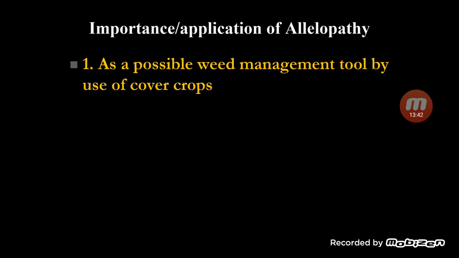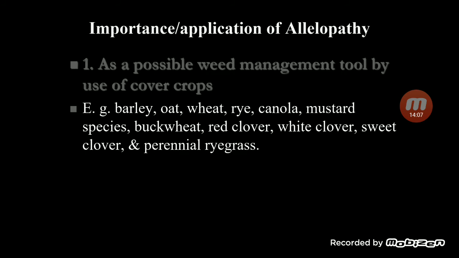There is no need to spend money on spraying of herbicide, no need to spend money on tillage operations, because your crop is releasing allelopathic chemicals and is not allowing any other plants to grow. Automatically, weed control is achieved. Now, this is what scientists are searching for, and they are developing new varieties which have allelopathic chemicals and which can kill the weeds. Such cover crops are barley, oat, wheat, rye, canola, mustard.